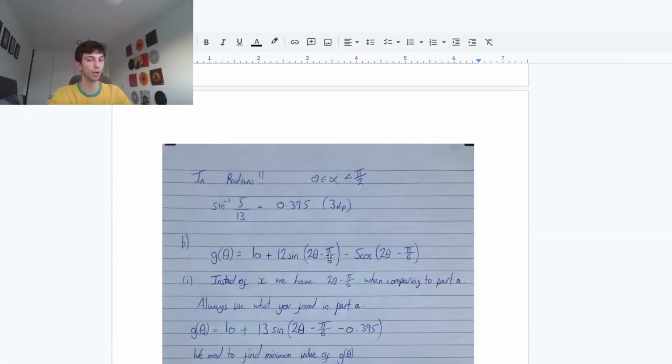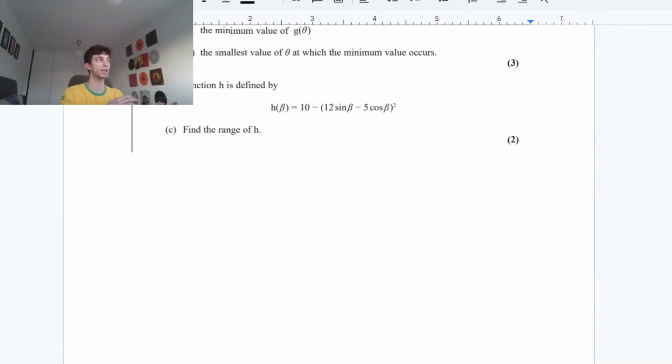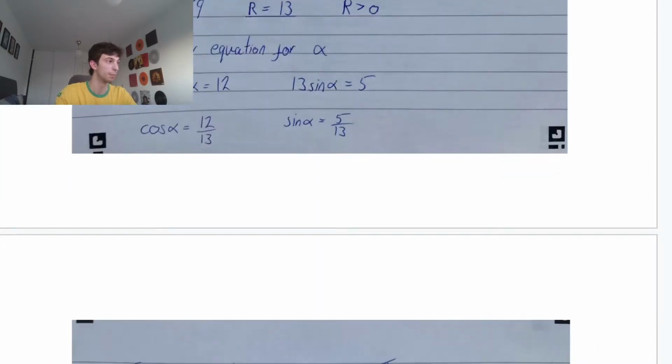Because of the adrenaline in the exam, getting nervous, a lot of people immediately think -1 and 1 again. That's not the case. Because we know sine is bounded by -1 and 1, normally we would just plug those in. But here we have sine squared. We know that anything squared must be larger than or equal to 0. So the smallest value sine squared can take will be 0, because anything else will be positive because it's squared. And -1 and 1, both the minimum and the maximum values squared, would both be 1. So you don't have to stress too much about the maximum value. We know it's going to be 1, but the minimum value is 0.